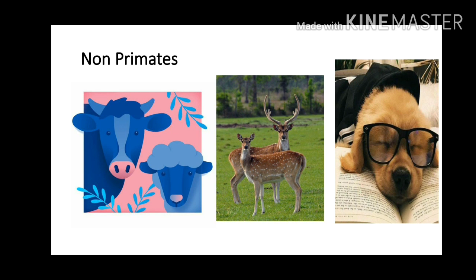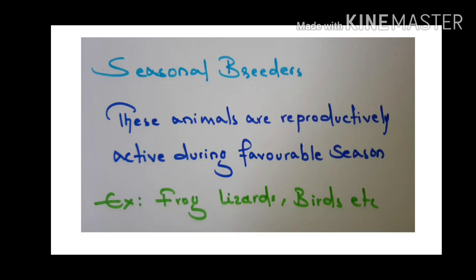These are the examples of what? Non-primates. Next we'll see about the seasonal breeders. See, these animals are reproductively active during the favorable season, as we have seen. The non-primates are seasonal breeders. Example: frog, lizard, bird. It means they produce their young ones in their favorable season only.